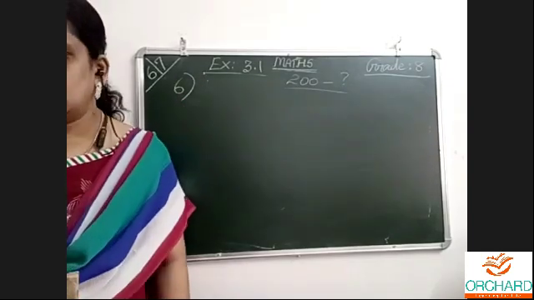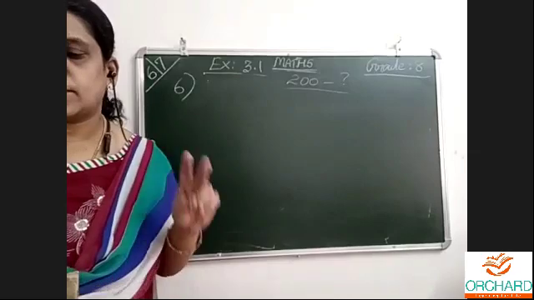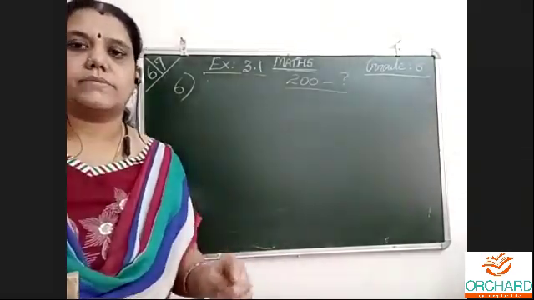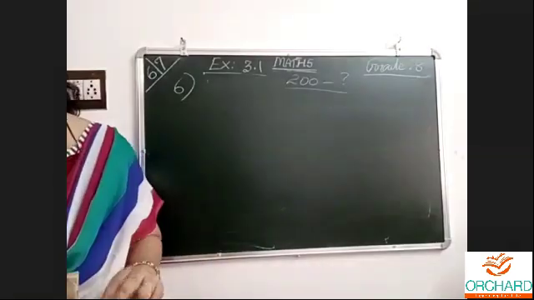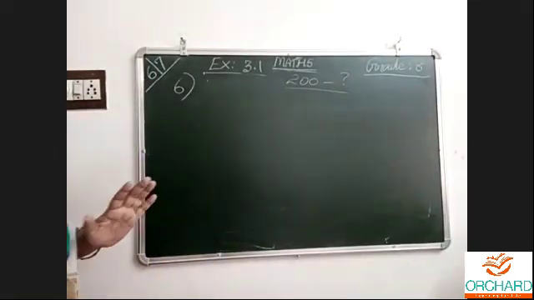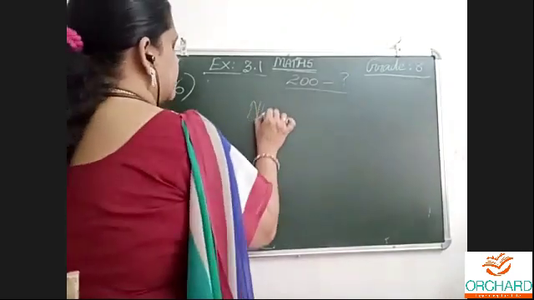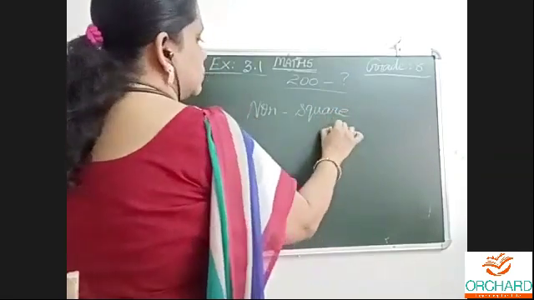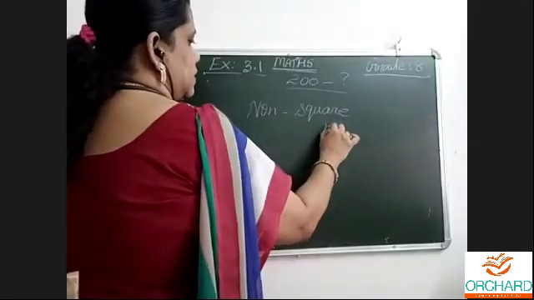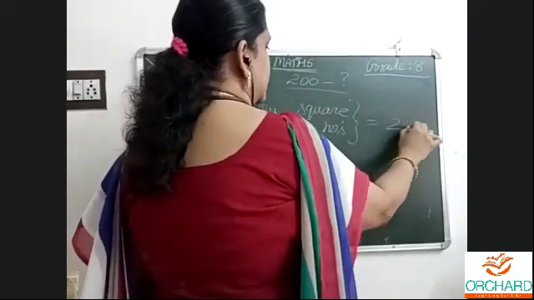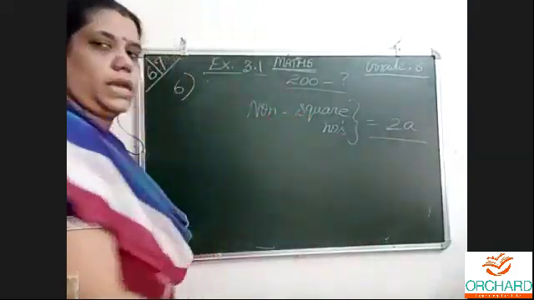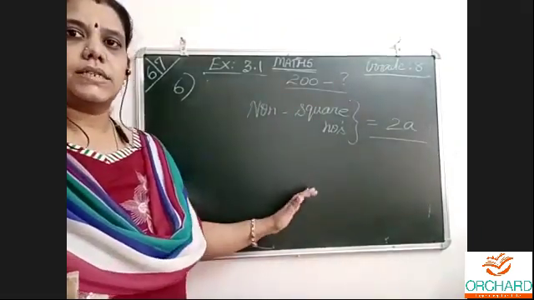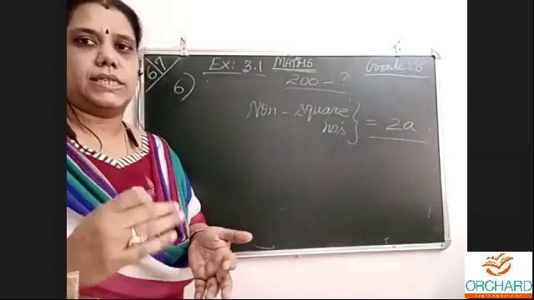Question number 6 is: how many non-square numbers are there between 8 squared and 9 squared? Non-square means those which are not square numbers. They have told one formula for this. To find non-square numbers, the formula is 2a. Today only I am saying this. Yesterday I didn't say because I thought we'd say it when we do the problem.